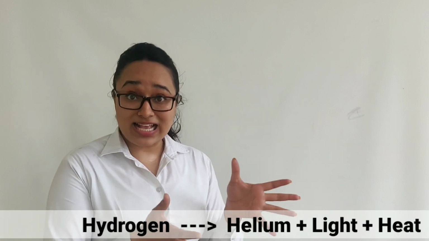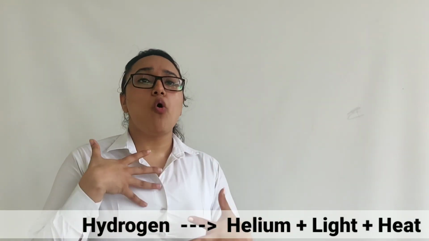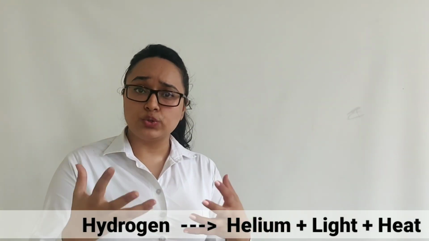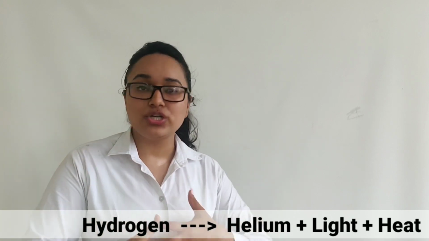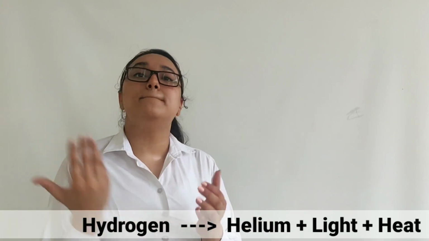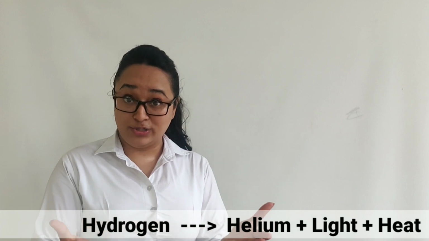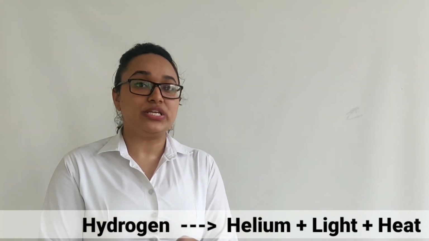The hydrogen gas present in the sun is converted into helium, light energy and heat energy, which together combine to form solar energy. Yes, and that solar energy is our main source of energy that we get from the sun.